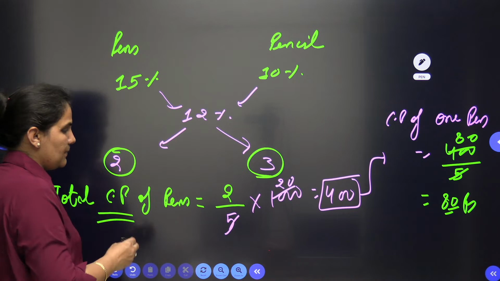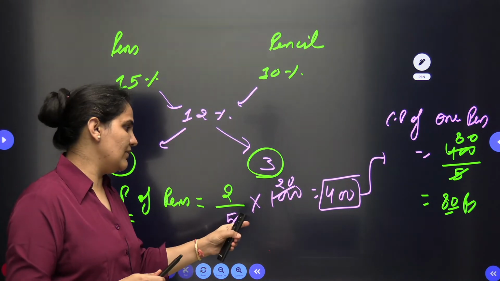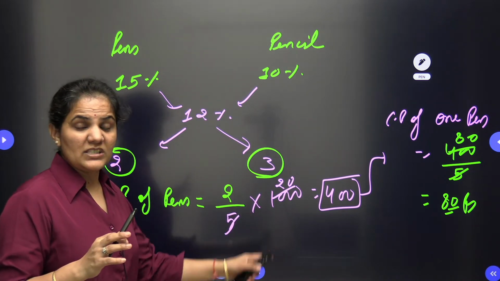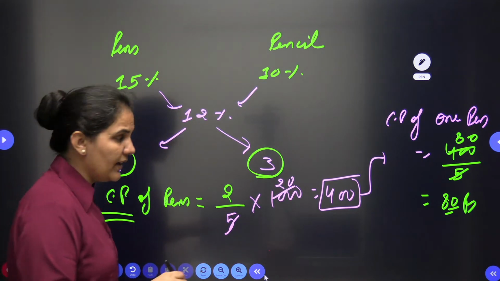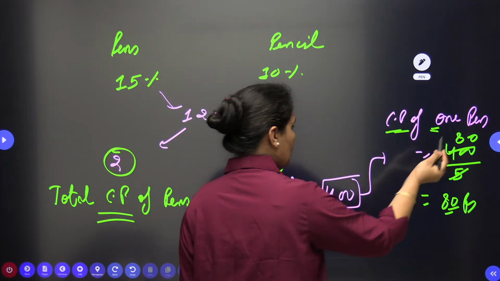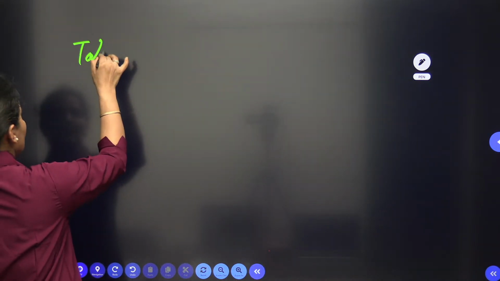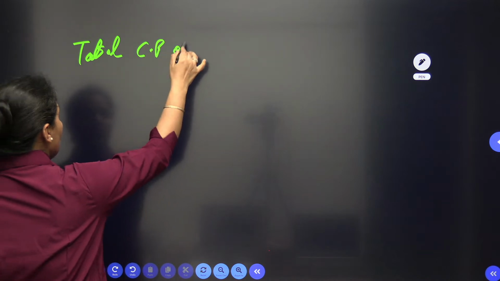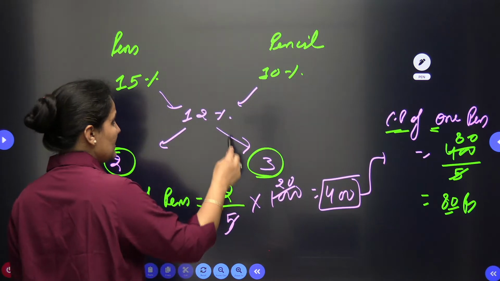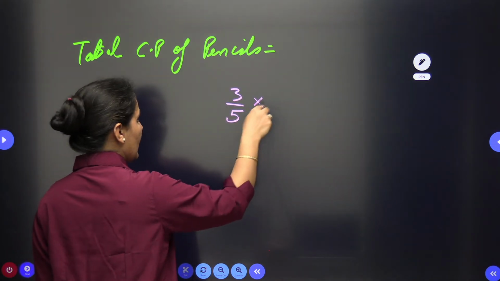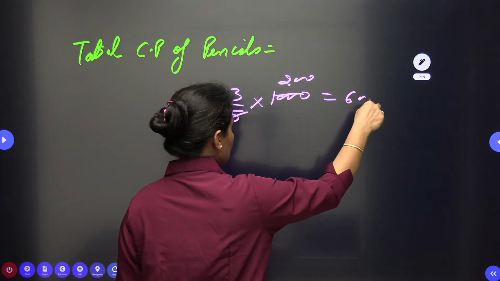I need the total CP of pens. So this will be 2 by the sum of the ratio 2 plus 3, 5, multiplied by 1000. So this is 400 rupees. 1000 is the total cost price of both the products. When you solve, this is the cost price of one pen. Similarly, we can find out the cost price of one pencil also. So I will go with the total cost price of pencils. This is 3 by 3 plus 2, 5, multiplied by 1000. So this will be nothing but 600 rupees.